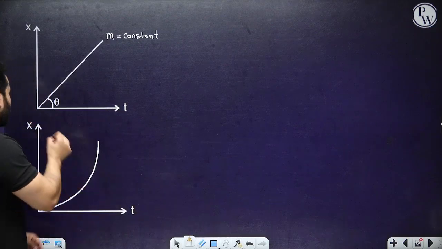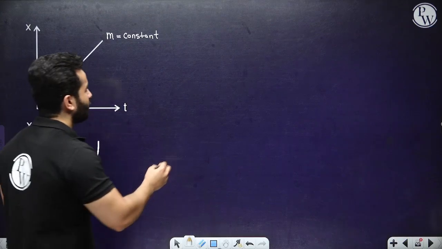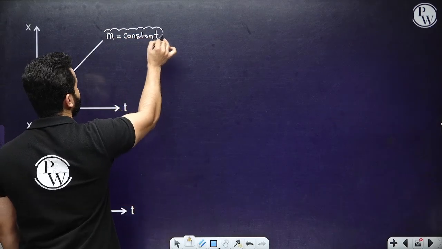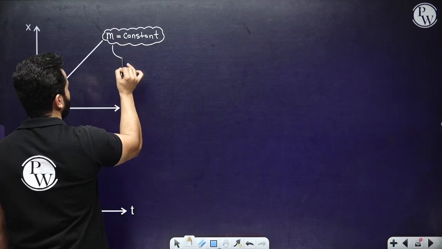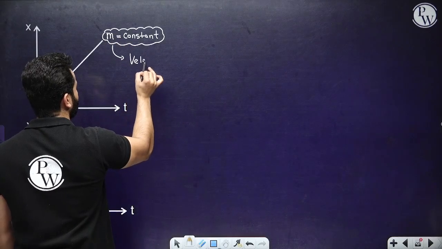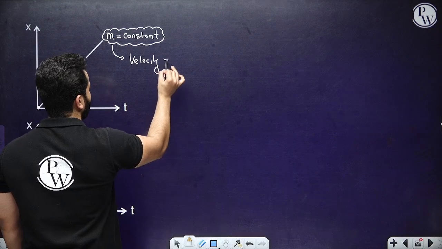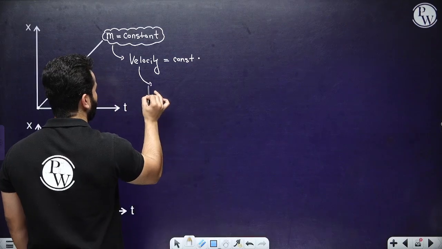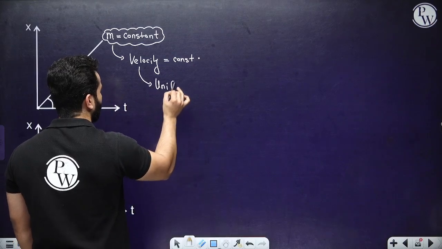Body is starting from origin and slope is constant. What does slope of x-t curve mean? Velocity. Good. It means that velocity is constant. So if velocity is constant, it means that it is a uniform motion. So body is performing a uniform motion.